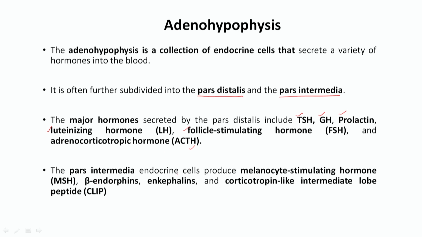The pars intermedia corresponds to only 5% of the part, and it secretes MSH melanocyte stimulating hormone, beta endorphin, enkephalins and CLIP, corticotropin like intermediate lobe peptide. Beta endorphin is called the happy hormone. When we become happy, these hormones are secreted. It is mainly secreted from the pars intermedia.